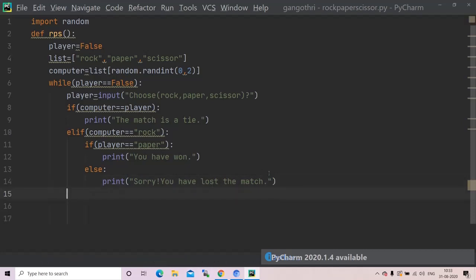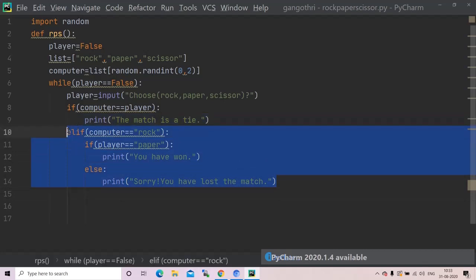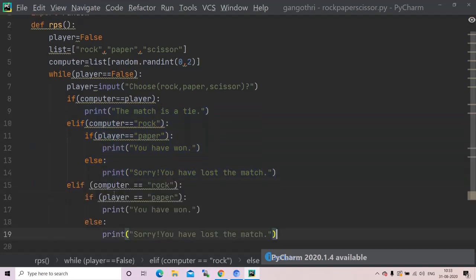I'll just copy it and paste it over here, and I'll change my values to just reduce the time. If you want to increase your Python skills, just type it over. Scissor, and I want this to be rock.